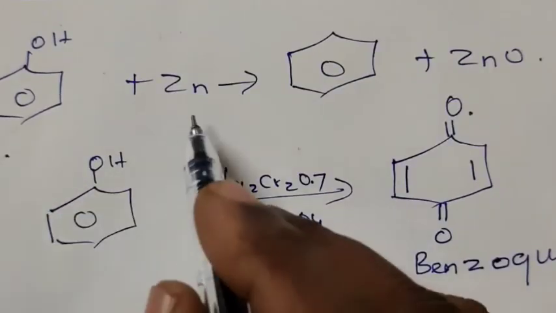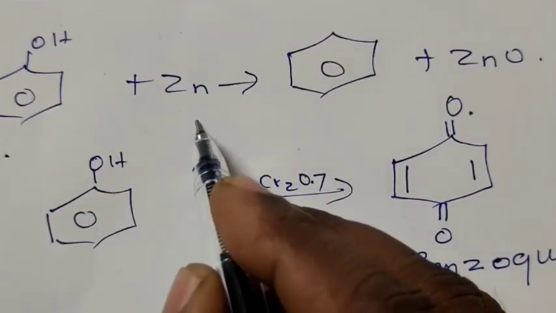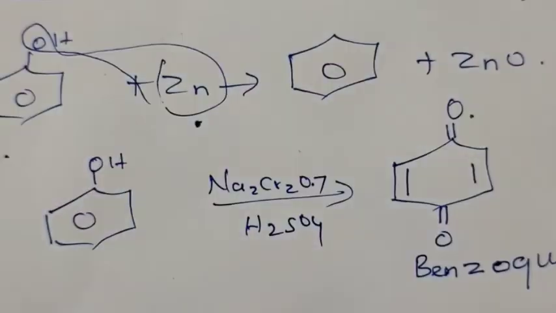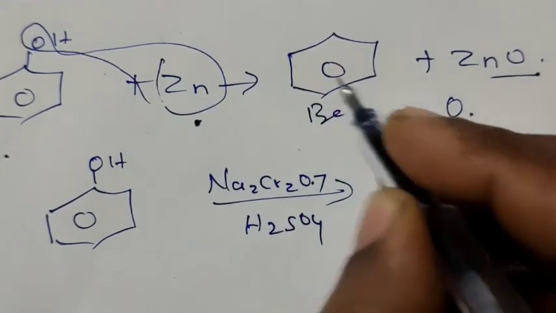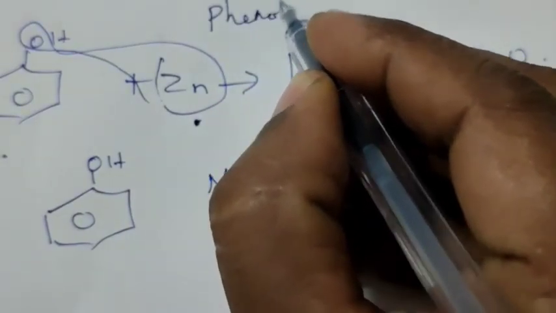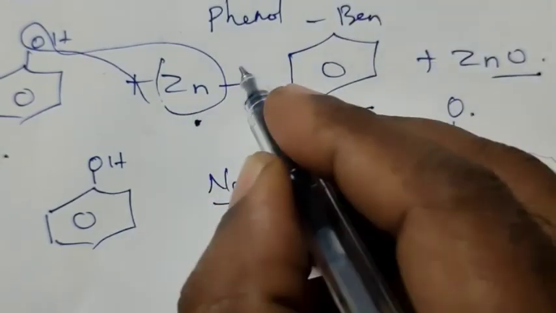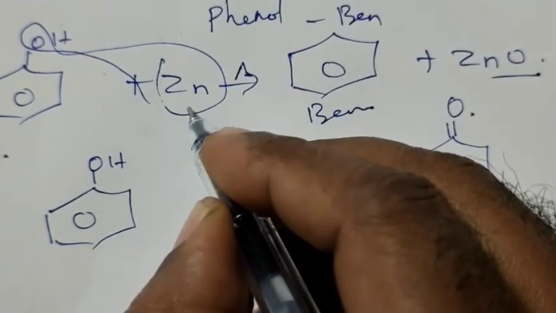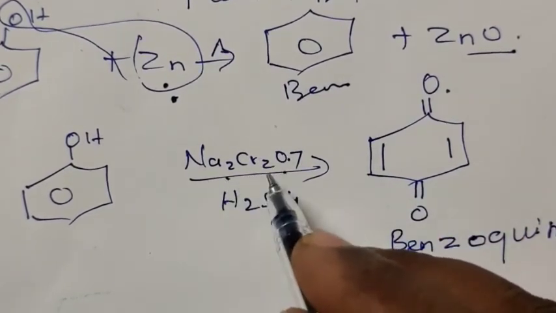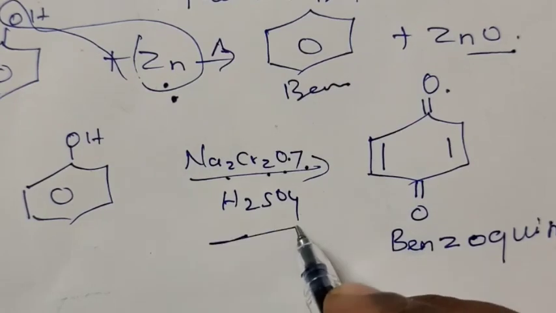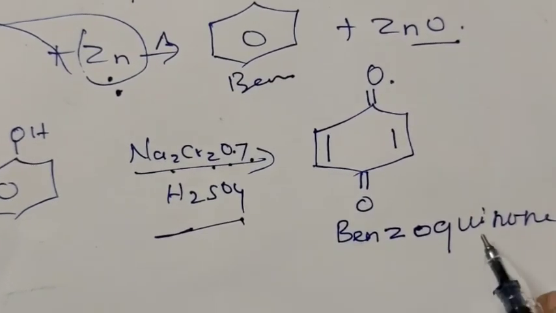When phenol is heated with zinc dust, the zinc takes the oxygen from phenol and becomes zinc oxide. We get benzene as the product. So how will you convert phenol to benzene? By heating with zinc dust. Phenol on oxidation in the presence of sodium dichromate, Na2Cr2O7, in the presence of concentrated sulfuric acid, gives benzoquinone as the product. That's all about the chemical reactions of phenol.